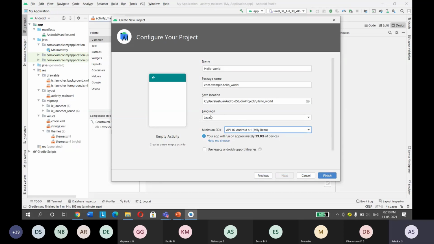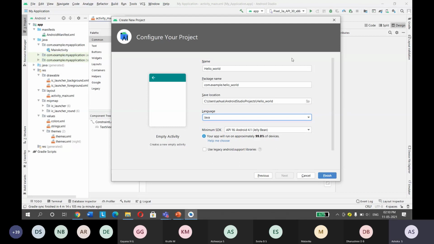Remember, before developing this application, you need to check whether you want to develop in Java or Kotlin. If you are interested in Kotlin, you can learn Kotlin. I could do that in Kotlin, but it's okay, I'll do Java.